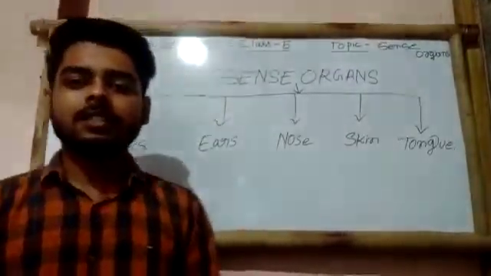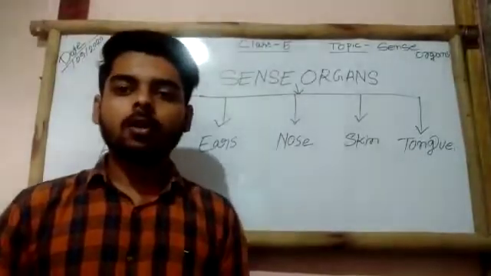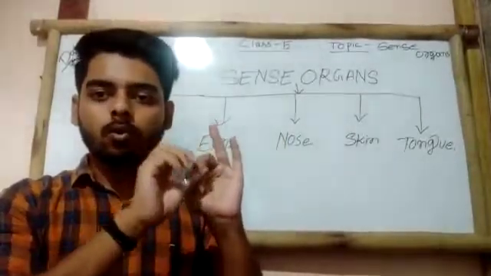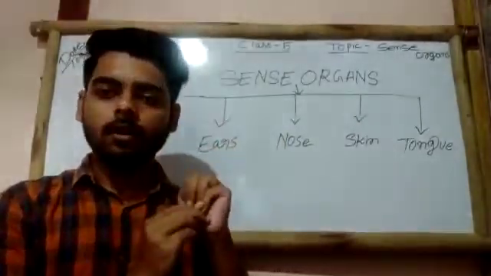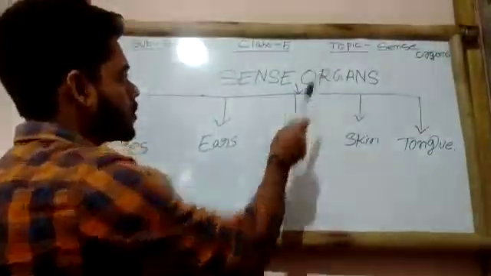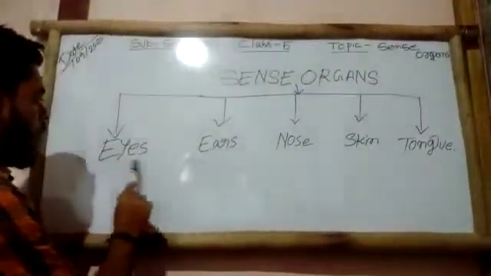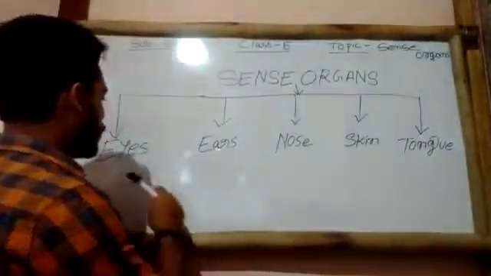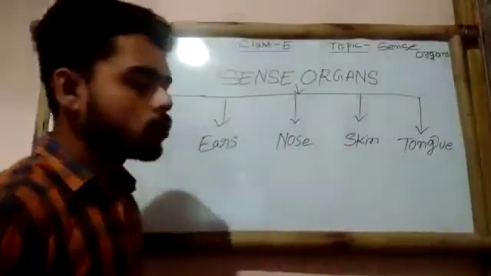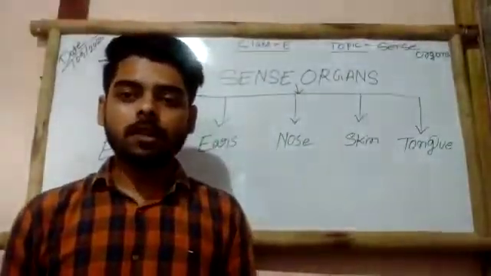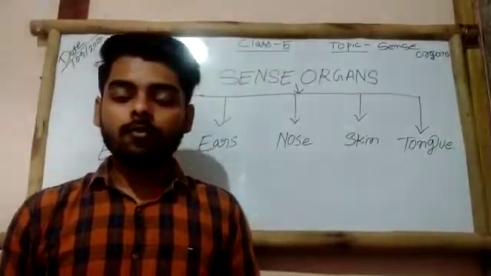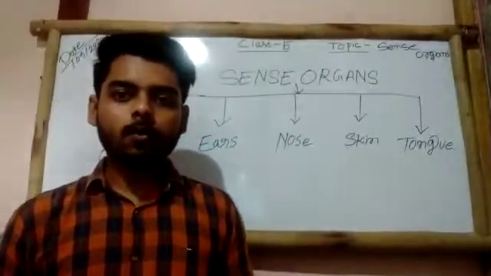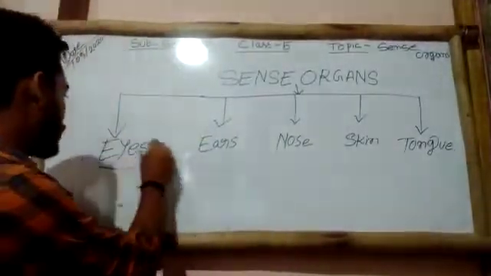So now students, let's discuss sense organs. We all know that we have 5 sense organs, that is eyes, ears, nose, skin and tongue. Sense organs are divided into 5 parts: eyes, ears, nose, skin and tongue. With all these organs, we are able to smell something, see something, hear something, feel something or taste something. Okay, so let's discuss one by one. First, let's take eyes.